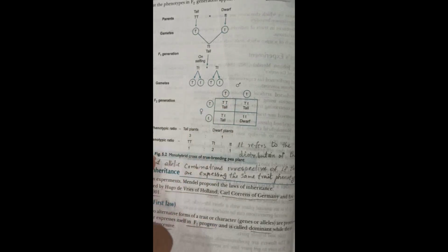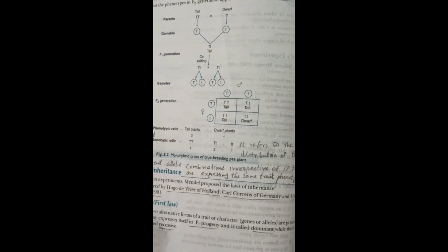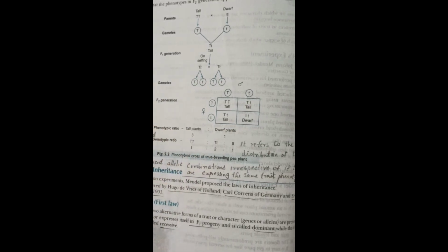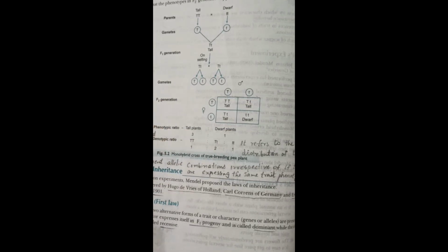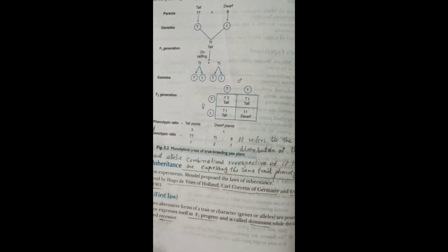I think you understood the difference between phenotypic and genotypic ratio. Phenotypic ratio is the distribution of the possible outward expression of the genes. Genotypic ratio refers to the distribution of the different allelic combinations, irrespective of whether they are expressing the same trait phenotypically.